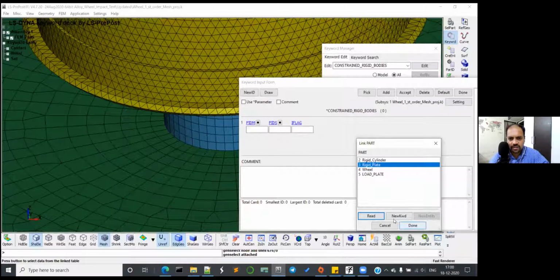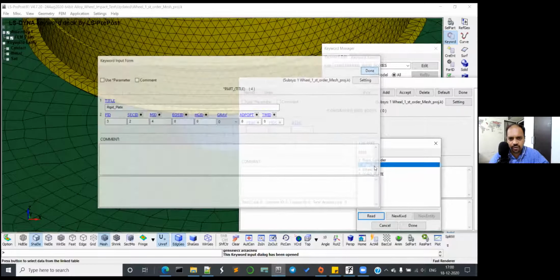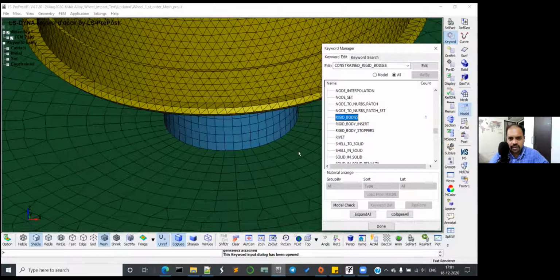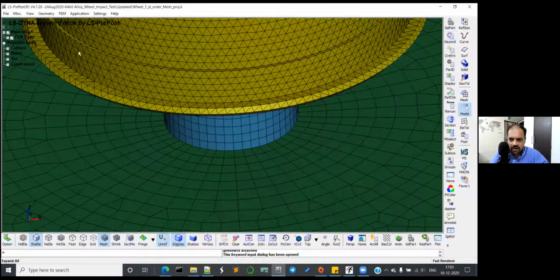You have to double click there. Double click on the rigid plate. Whatever is written as rigid plate, double click on it. Yes, correct. Okay, and just accept that. Okay, and done. Fine, and just save and try to run it. This will be a good learning for everyone.